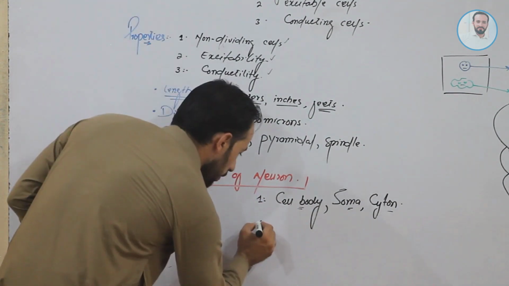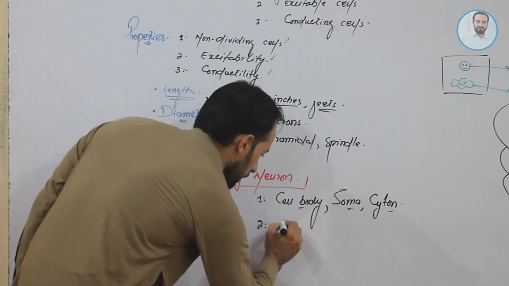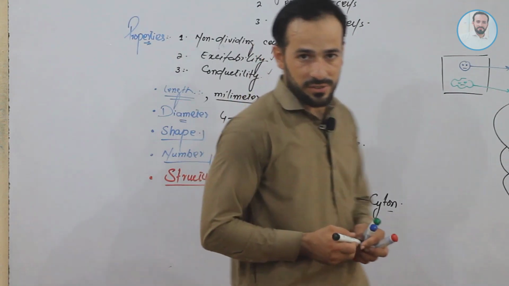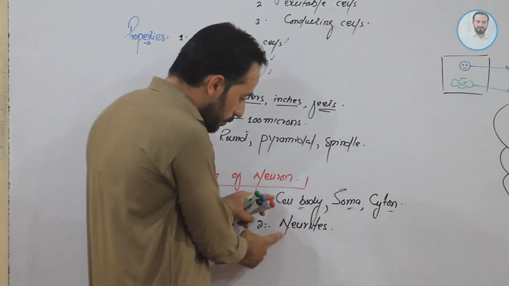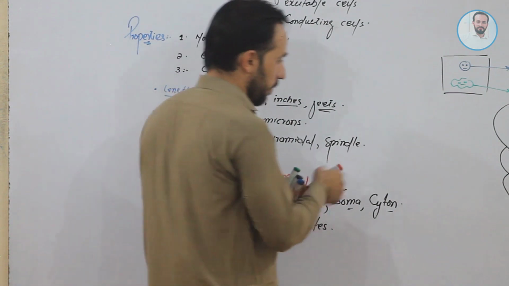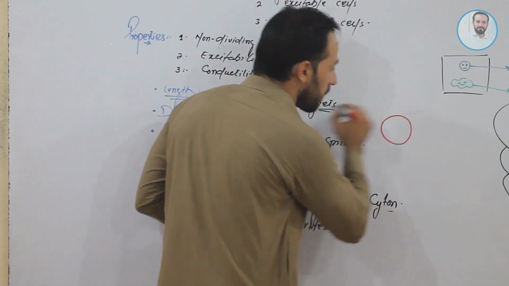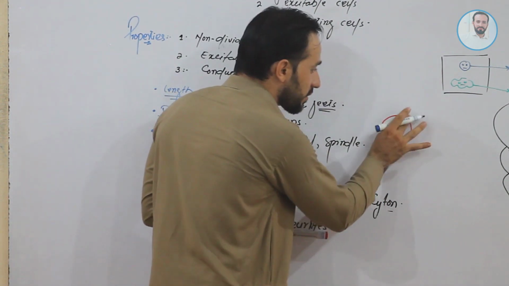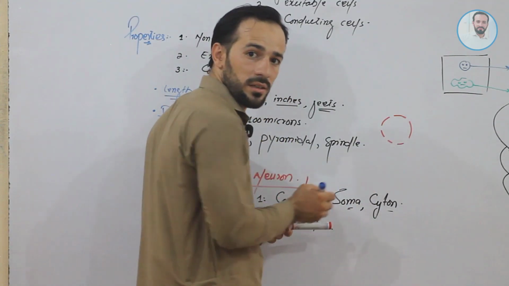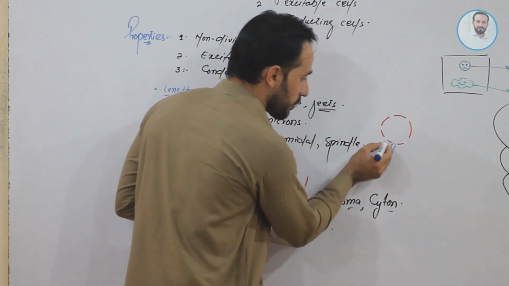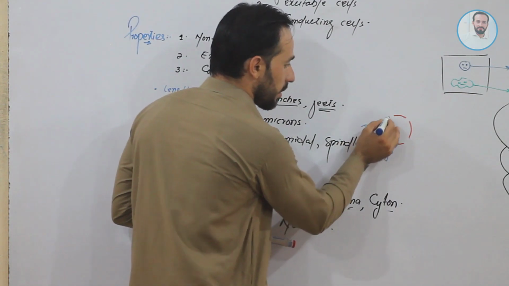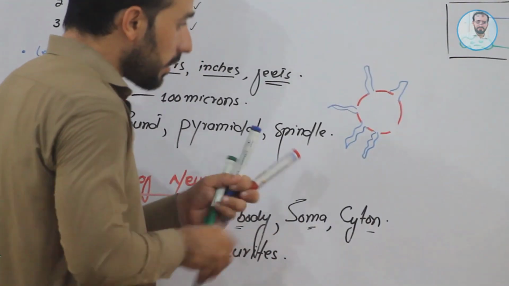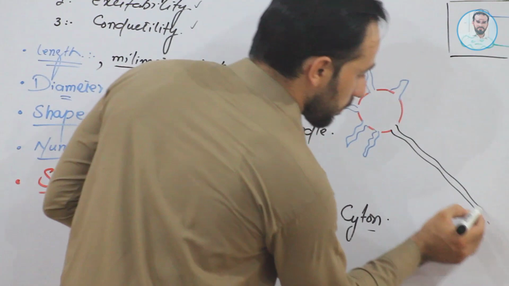Clear, friends? So cell body, soma or cytone. The next part that every neuron has is the neurites. Right? Let's see these two parts in our simple diagram. For example, friends, if this is the cell body of the neuron, round cell body, then from this cell body there are some extensions. For example, this is the extension, this is the extension, these are the extensions from the cell body, outgrowth from the cell body. And there is another long extension.